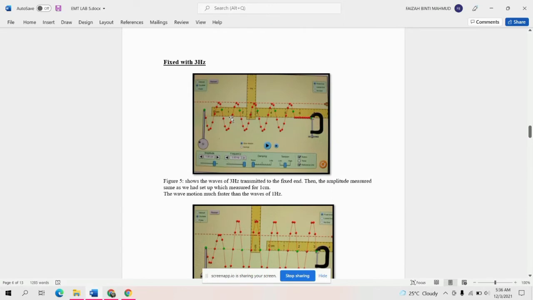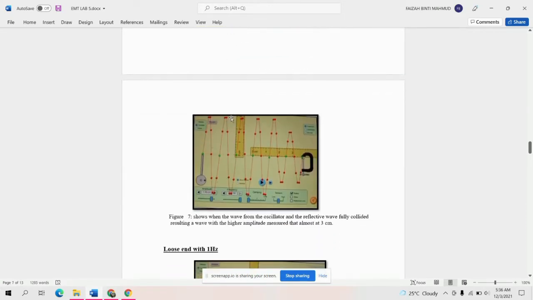That's the result for the fixed end with 3 hertz, when we change from 1 hertz to 3 hertz.